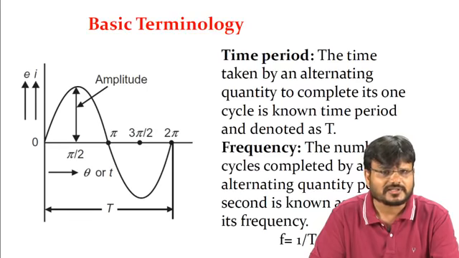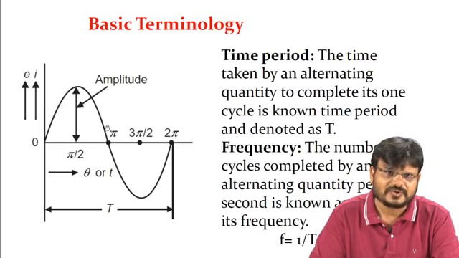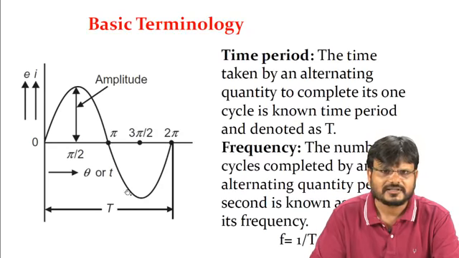Because we are talking about the sinusoidal waveform, there are different terminologies associated with it. We have to understand all these terms, which is very simple. The first is the time period. Time period means the time taken by an alternating quantity to complete its one cycle. That means the time taken from 0 to maximum, maximum to 0, 0 to negative maximum and again to 0. This is one cycle, and the time taken to complete this one cycle is called the time period. Here you can see this 0 to 2 pi. Whatever time is taken to complete this cycle can be shown by the capital T.